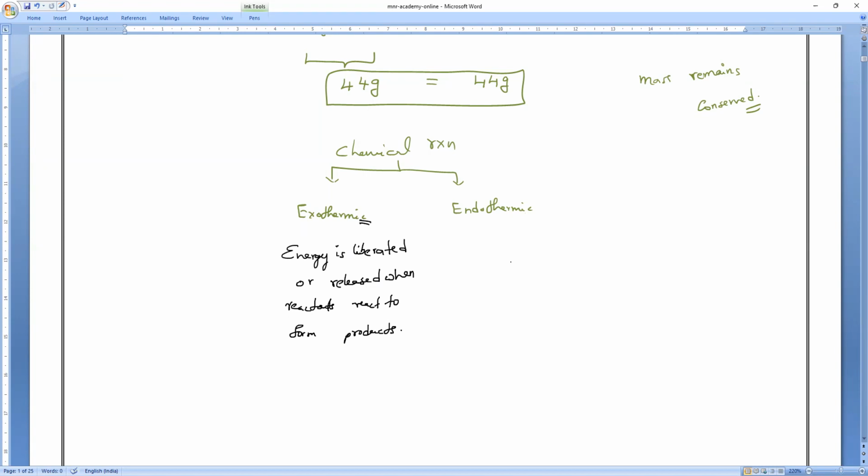In class 10th, every chapter will have importance of this. Next, an endothermic reaction means the opposite of this. Here, energy is liberated or released; there, energy is absorbed when reactants react to form products.